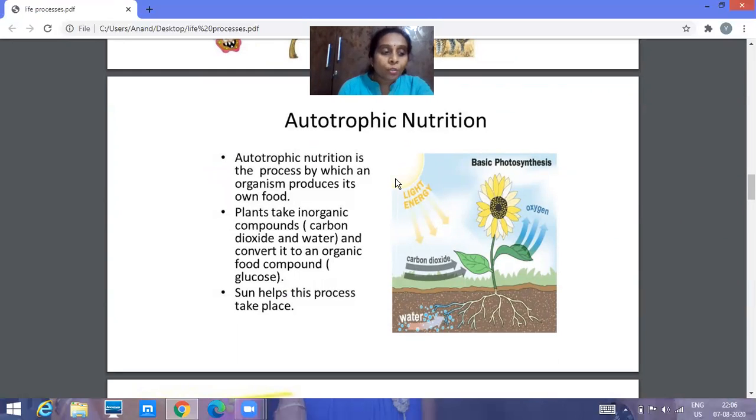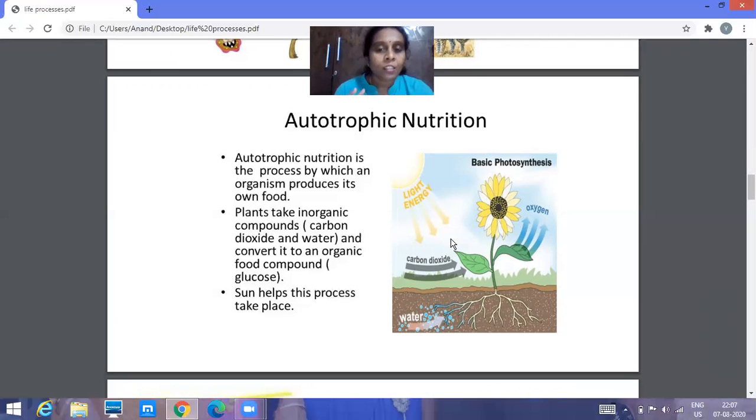Autotrophic nutrition, as I told, is a process by which an organism produces its own food. One example is plants. Now we'll see nutrition in plants. Green plants prepare their own food, so because they are preparing their own food, we call them autotrophs. They make the food in the presence of the sunlight. You can see over here, in the presence of the sunlight only, they can prepare the food.